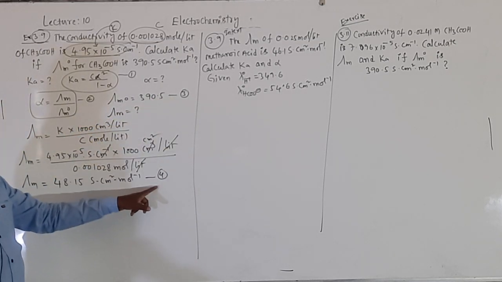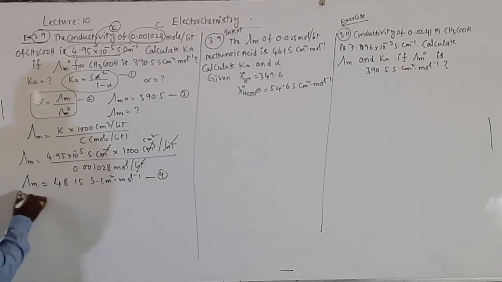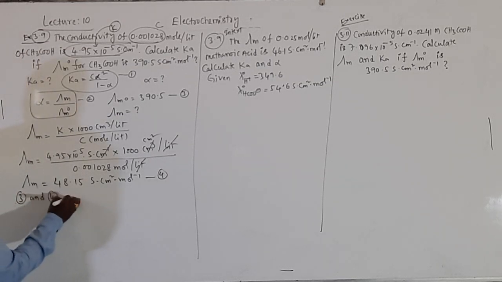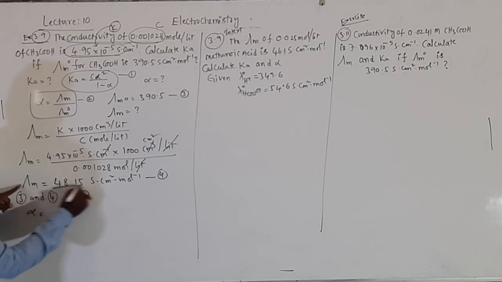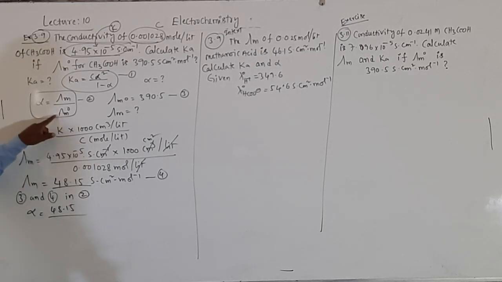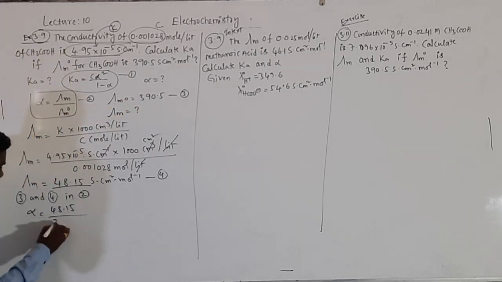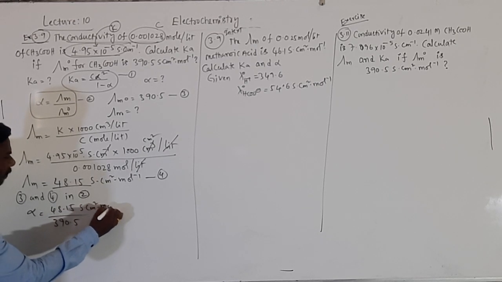3 and 4 will be substituted in 2, alpha. Then we will get alpha equal to lambda m value 48.15 by lambda m naught value 390.5 Siemens centimeter square mole inverse.